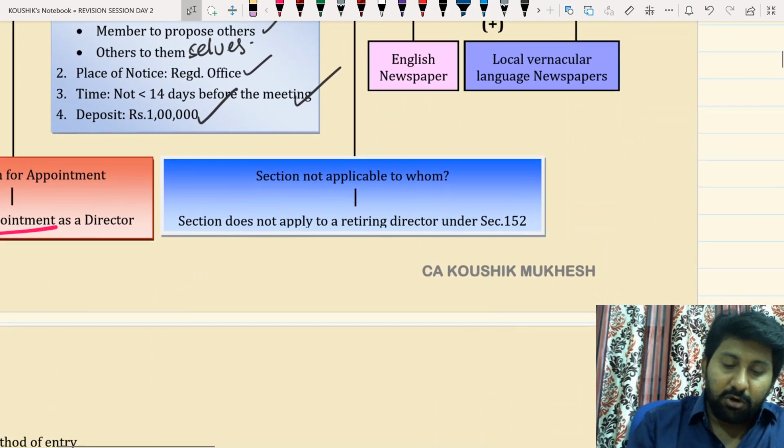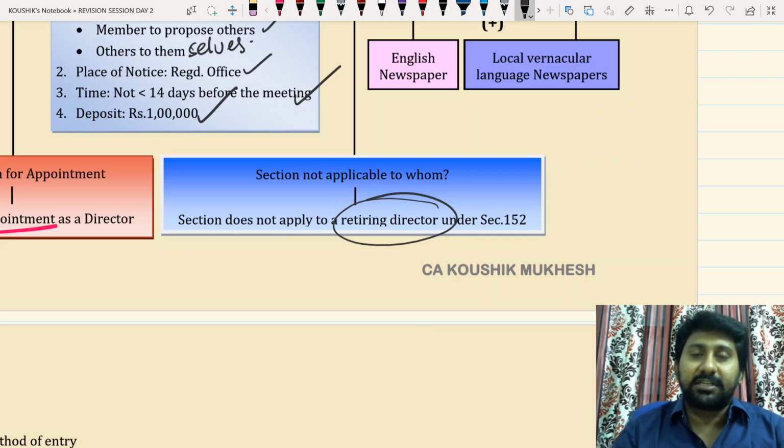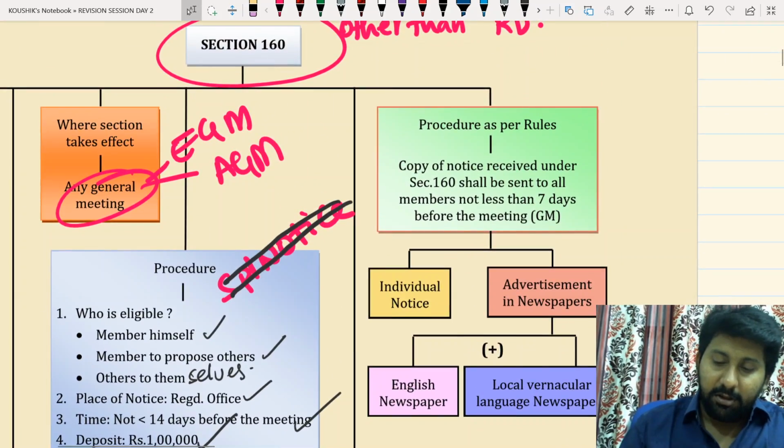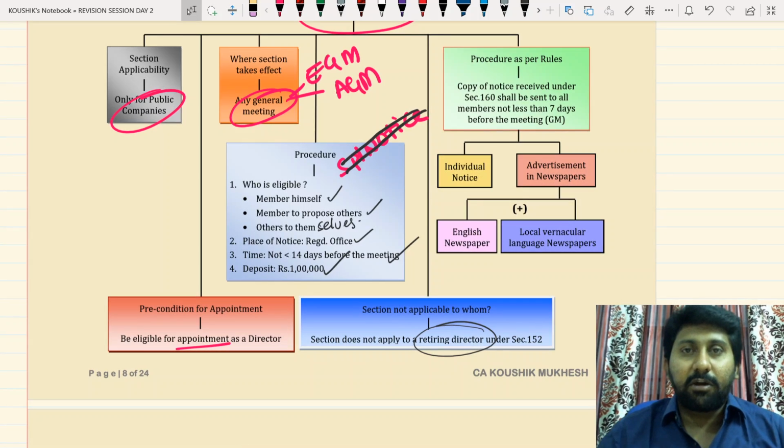Next one, section not applicable to whom? For a retiring director, this section does not apply. Which section? 160 does not apply to a retiring director. Procedure as per the rules. First, before going into this, answer my question. What is the section number we are going to deal with?